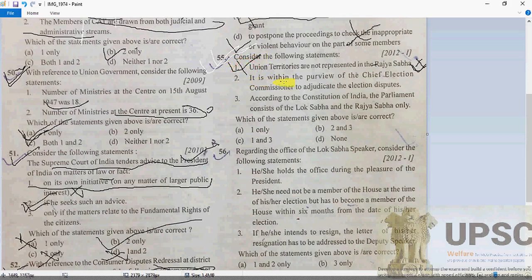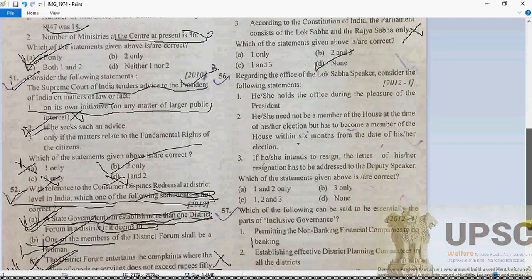Yes, it is within the purview of the Chief Election Commissioner to adjudicate election disputes. No, this is the responsibility of the High Court, so it will also be wrong. According to the Constitution of India, Parliament consists of the Lok Sabha and the Rajya Sabha only. No, the President is also part of it. So here, all are going to be wrong. It's an easy question.